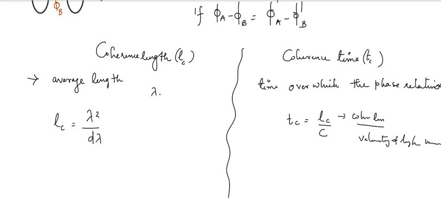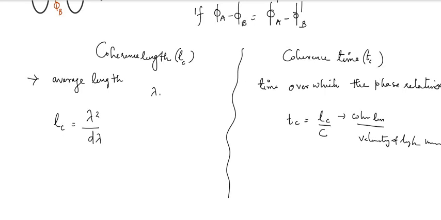If two waves maintain a constant phase relationship at a particular time and a certain time later, they are said to be coherent. There are two types of coherence: temporal coherence and spatial coherence. In temporal coherence, we measure the coherence along the propagation direction. In spatial coherence, we measure the coherence perpendicular to the direction of propagation.